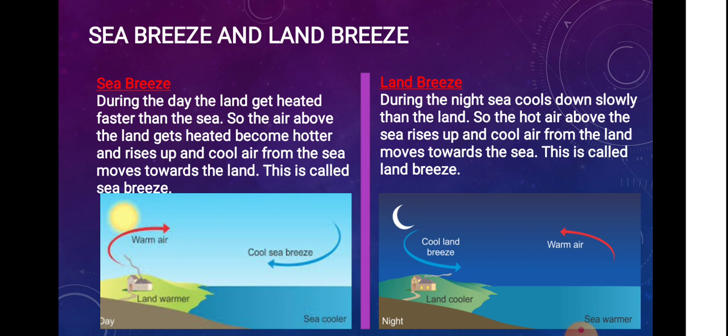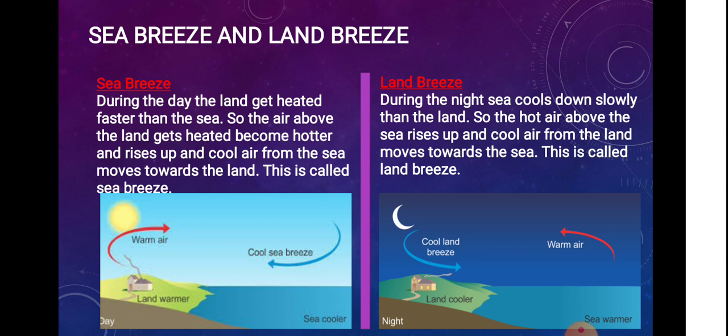Another example of convection is sea breeze and land breeze. These two occur because of convection. Sea breeze: during the day, the land gets heated faster than the sea. So, the air above the land gets heated, becomes hotter and rises up. And the cool air from the sea moves towards the land. Since the air is coming from the sea, it is called sea breeze.